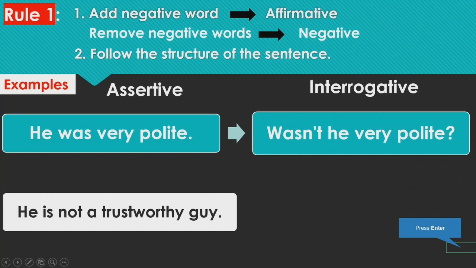Next sentence, he is not a trustworthy guy. So here also you can see that this one is assertive but it is negative assertive, okay, where you find the use of not word.